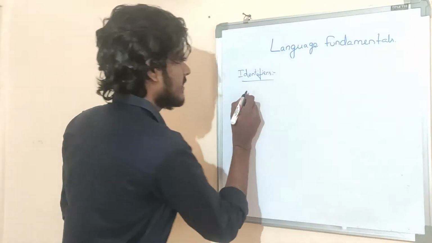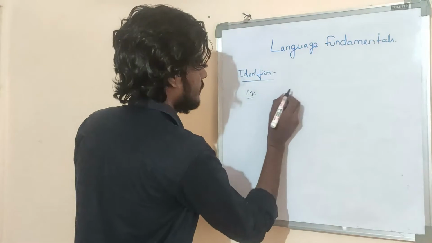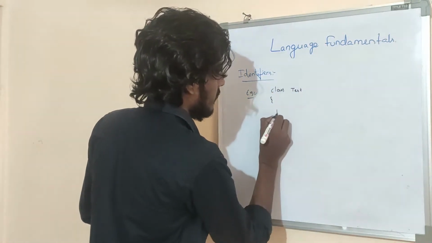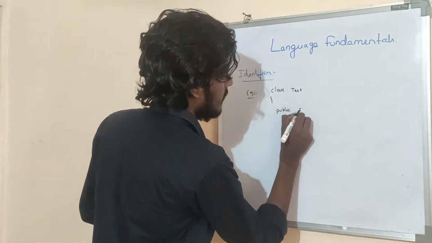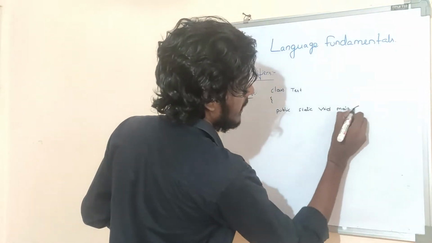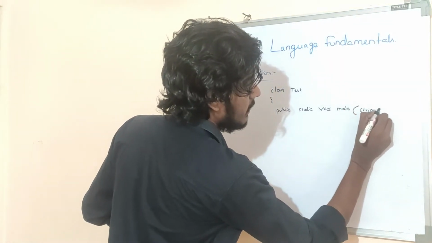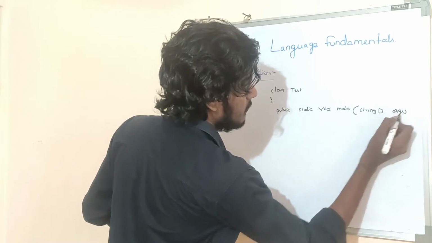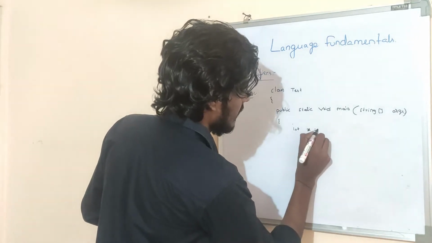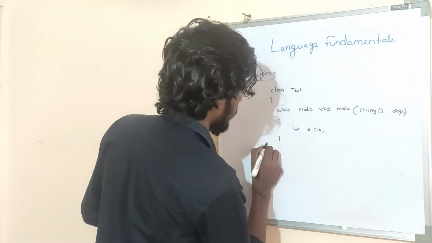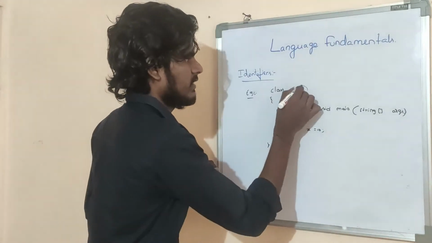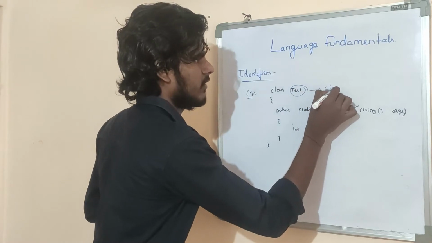Look here, example. class Test { public static void main(String[] args) { int x = 10; } }. In this example, what are the identifiers? This one is the class identifier.